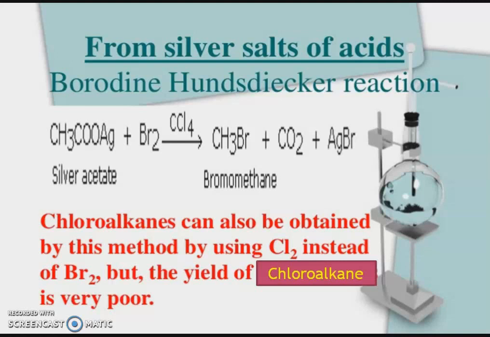When silver salt of carboxylic acid, that is silver acetate, reacts with bromine in the presence of CCl4, it gives bromomethane. Chloroalkane can also be obtained by this method by using chlorine instead of bromine, but the yield of chloroalkane is very poor.